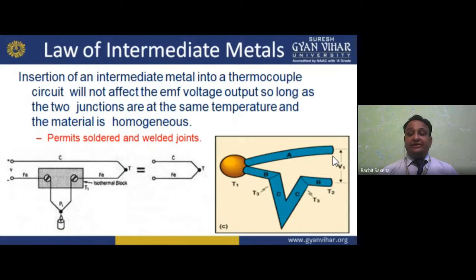With T3 applied here, we are adding the C to B. That is intermediate. We have T3, T2, and V1. Due to the temperature difference, we are getting the voltage as per the thermocouple effect, the Seebeck effect, and the Thomson and Peltier effects.